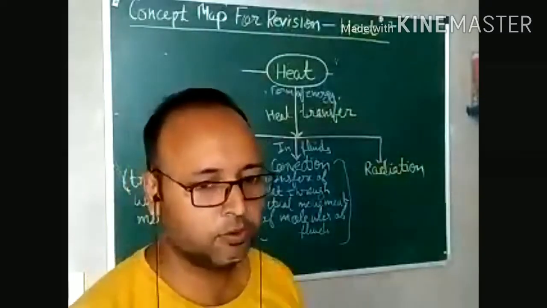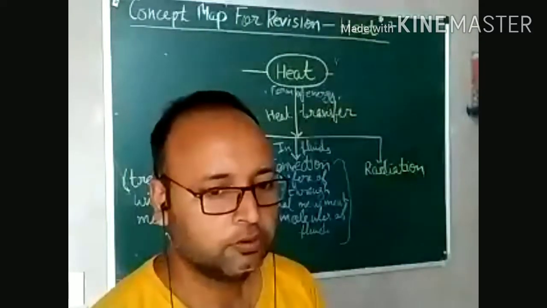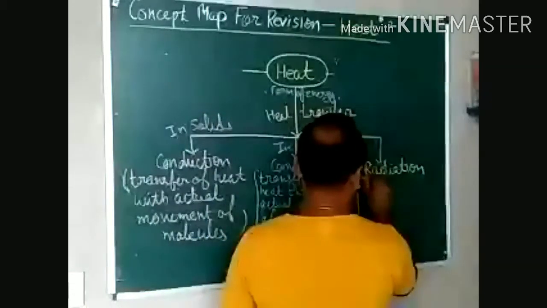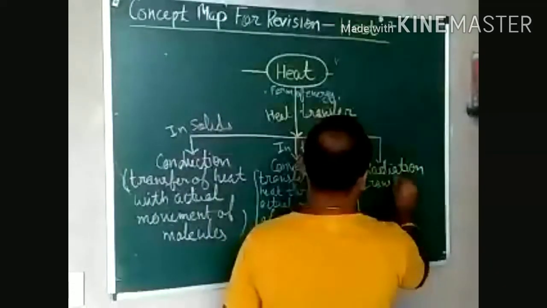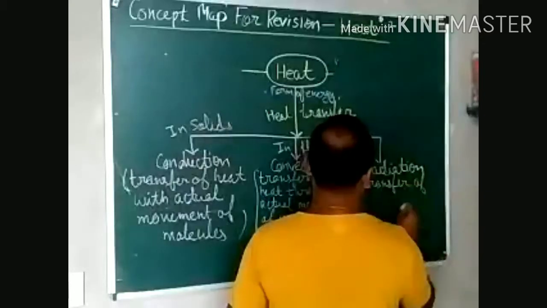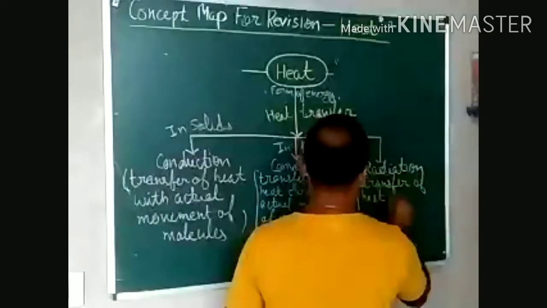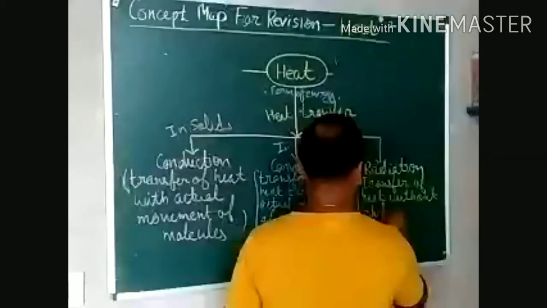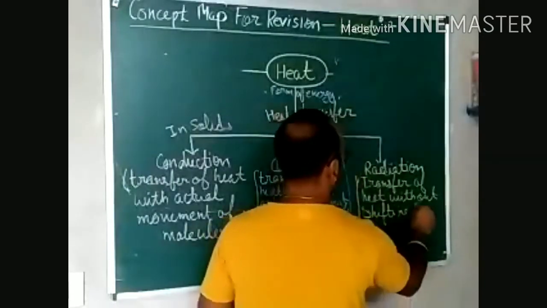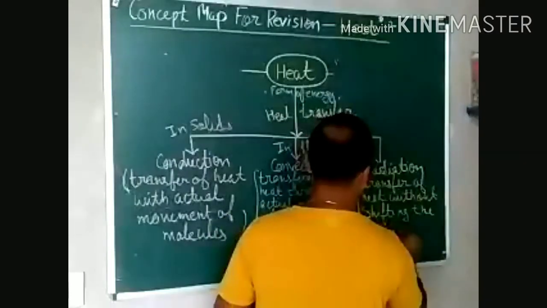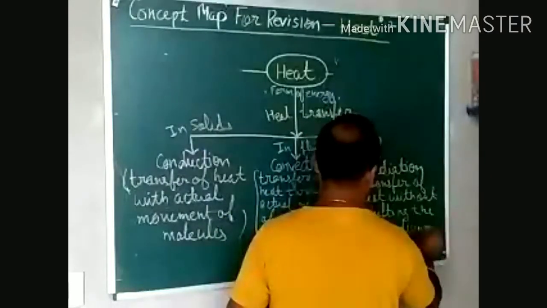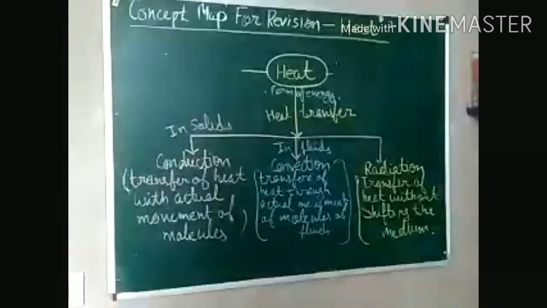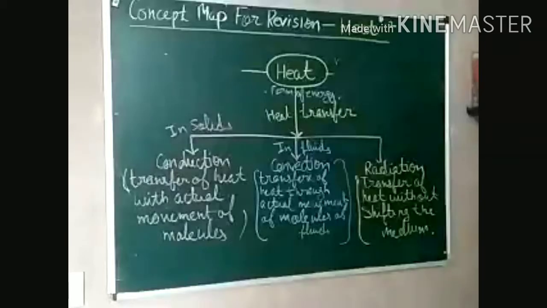That is the mode of heat transfer, that is radiation. Transfer of heat without shifting the medium. Right? So these are the three different modes of transfer of heat.